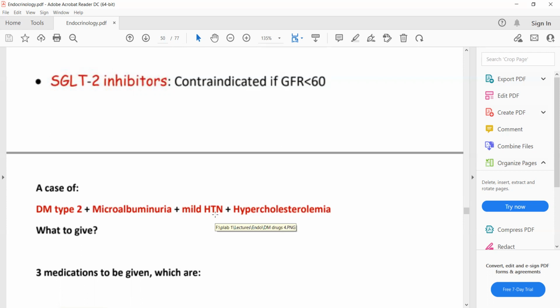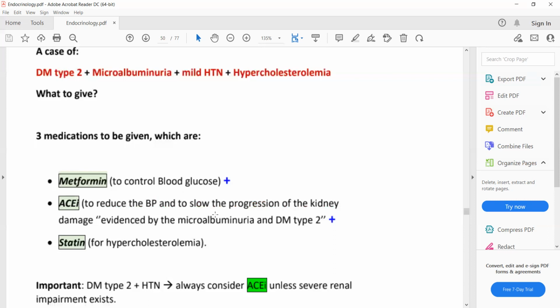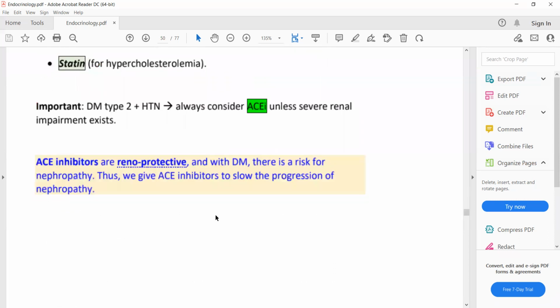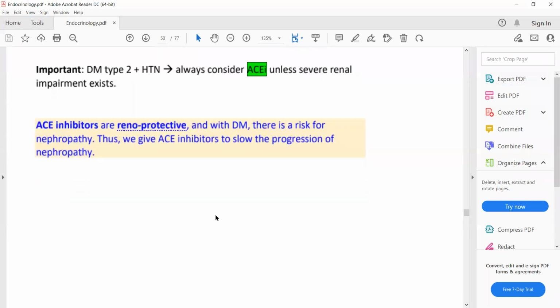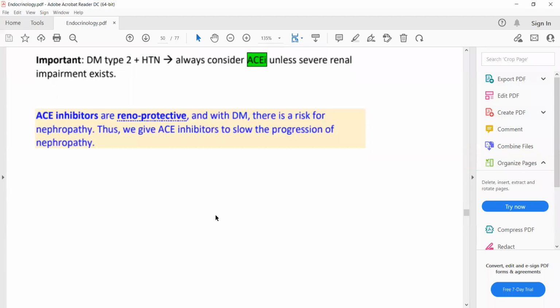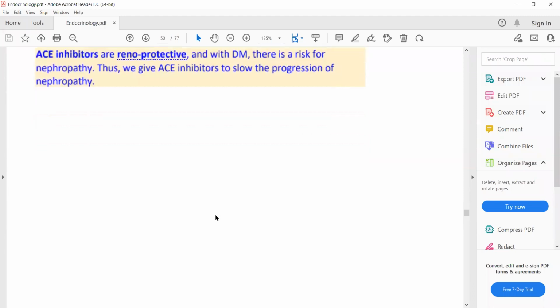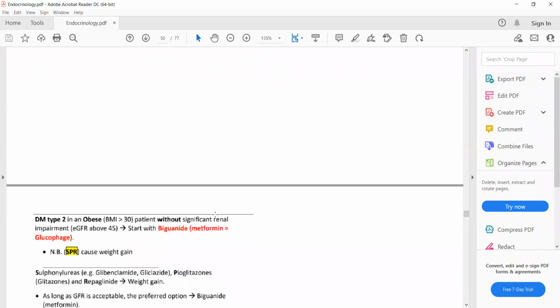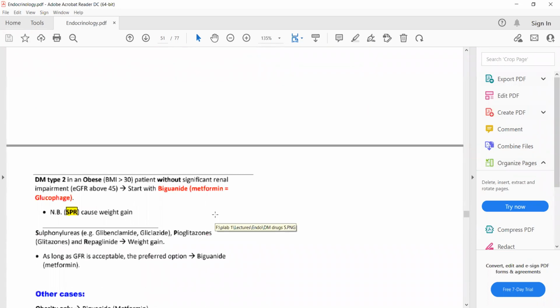ACE inhibitors. That's right. And for hypercholesterolemia, we'll prescribe atorvastatin. That's right. ACE inhibitors decrease GFR and decrease proteinuria. That's why they are renoprotective, and that's why they are the first line drugs to manage this.